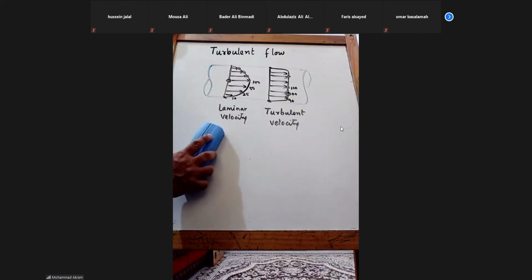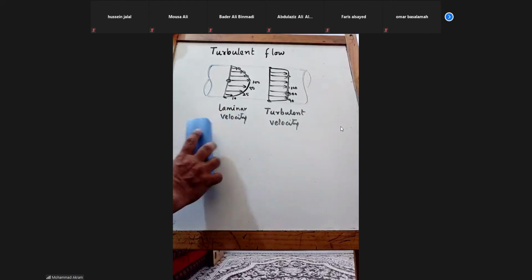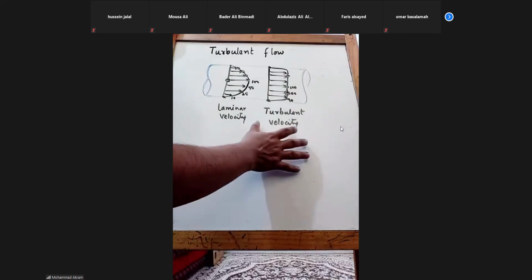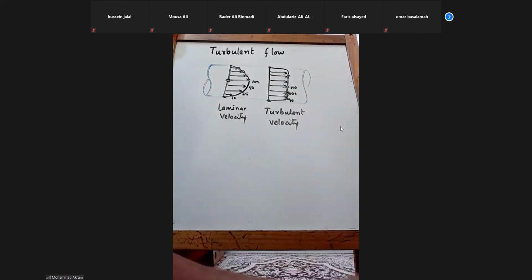So this is the laminar velocity distribution and turbulent velocity distribution. See, both cannot be there in one pipe of one velocity, one diameter. Okay, if it is different, then it is different.